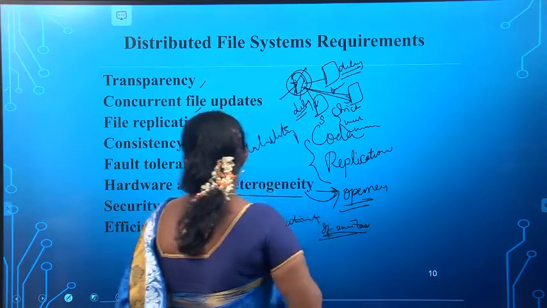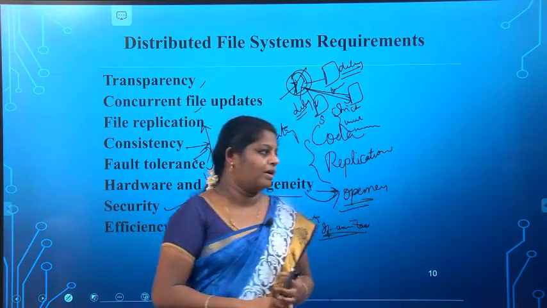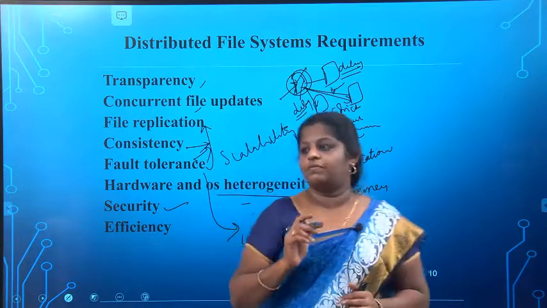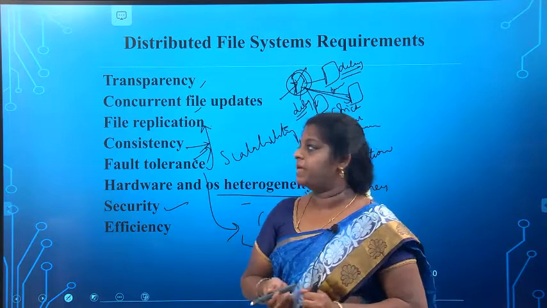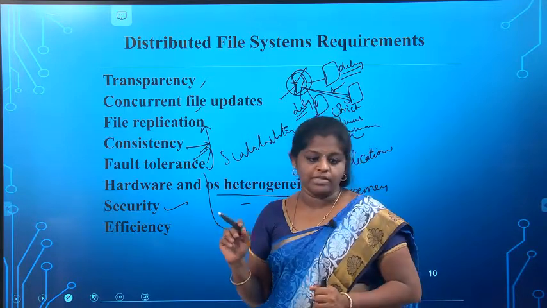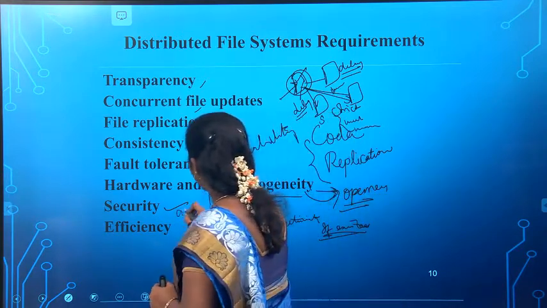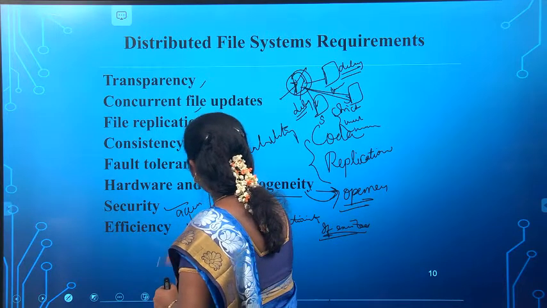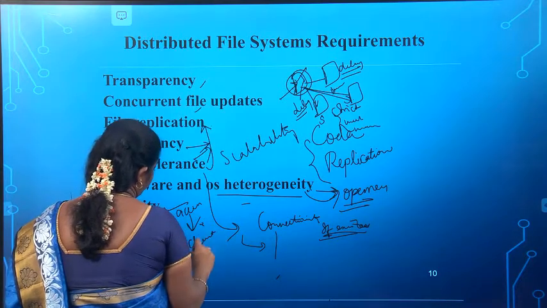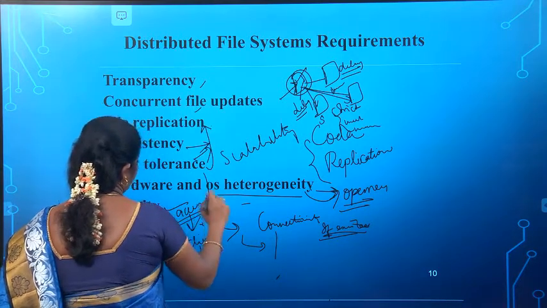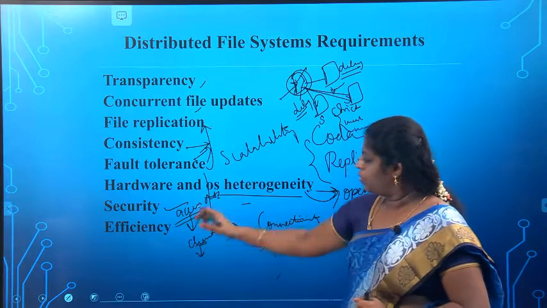The next one is security. We have already seen why security is required. All distributed file services provide access control mechanisms based on the use of an access control list provided with the particular file. Based on this access control list, the server verifies it and then allows the client. With the help of this list only, the server can allow the client to access the particular file.